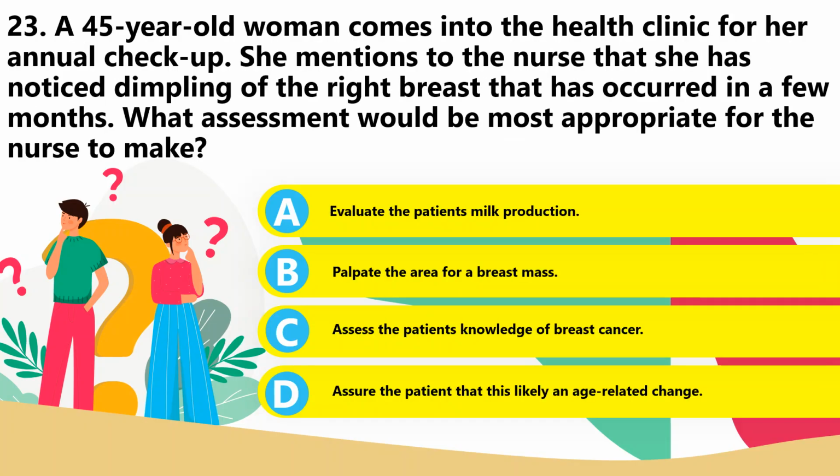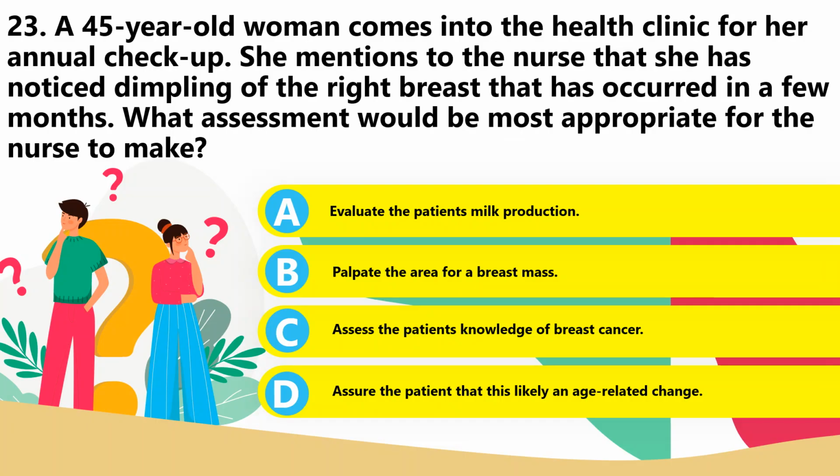23. A 45-year-old woman comes into the health clinic for her annual checkup. She mentions to the nurse that she has noticed dimpling of the right breast that has occurred in the last few months. What assessment would be appropriate for the nurse to make? A. Evaluate the patient's milk production, B. palpate area for breast mass, C. assess the patient's knowledge of breast cancer, or D. assure the patient that this is likely an age-related change.